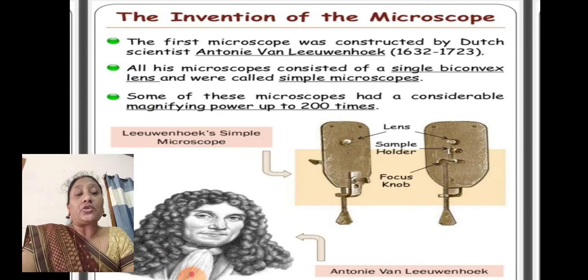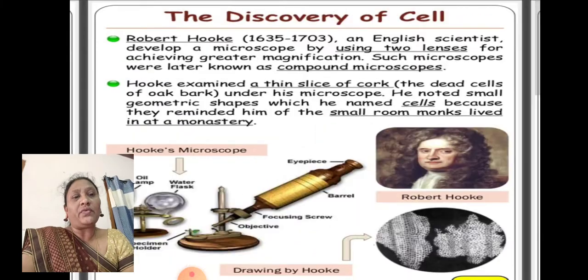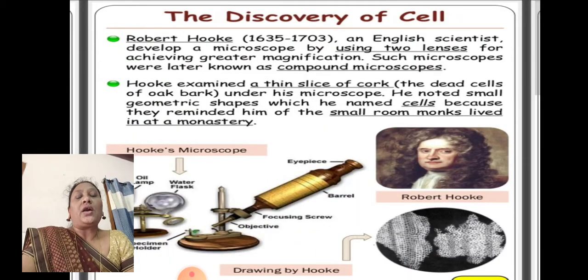The microscope was invented by Antony van Leeuwenhoek. The first microscope you can see in this picture, and the scientist who invented the microscope, you can see his picture also, Antony van Leeuwenhoek. Now let us see the discovery of the cell.